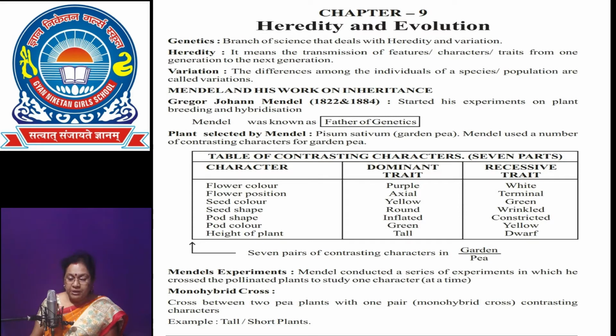Heredity means it is the transmission of parental characters from one generation to the successive generations of all the living organisms. Variations, it is the character differences among the individuals of the same species.